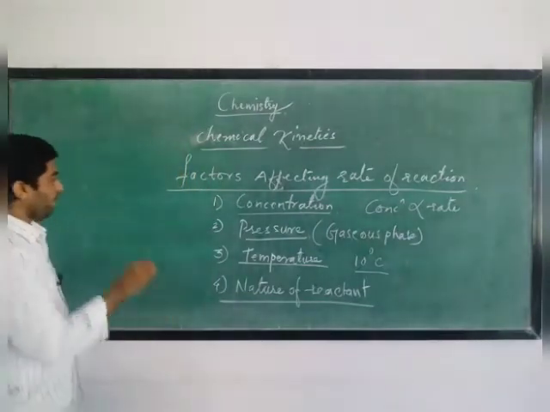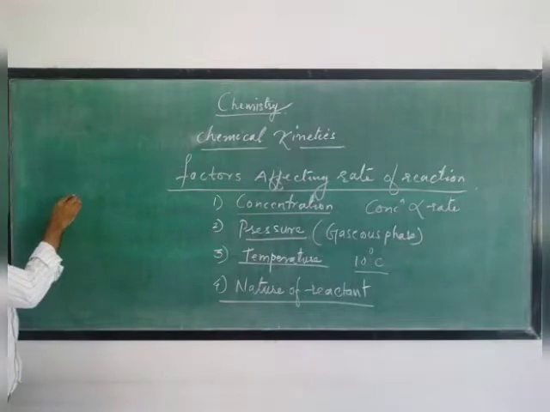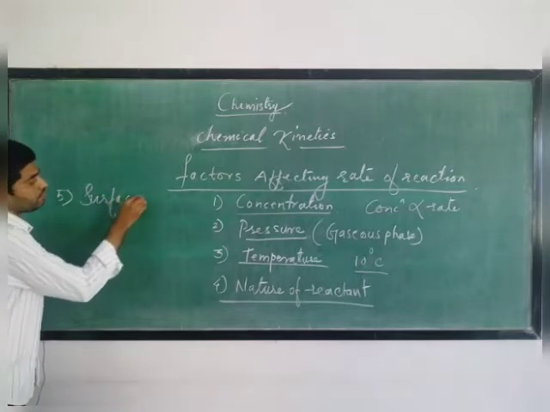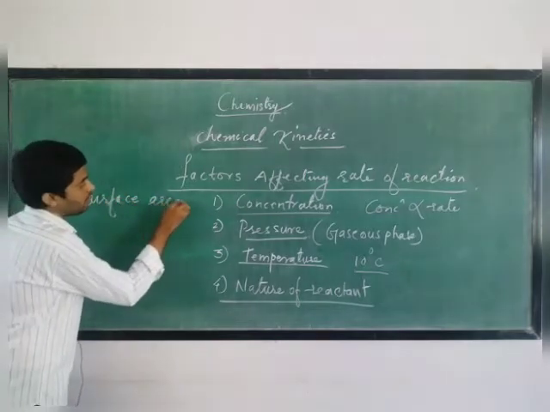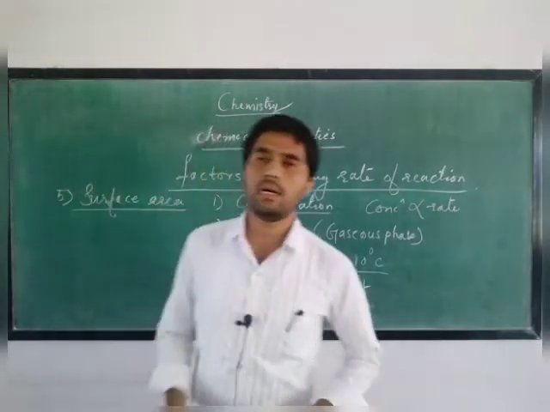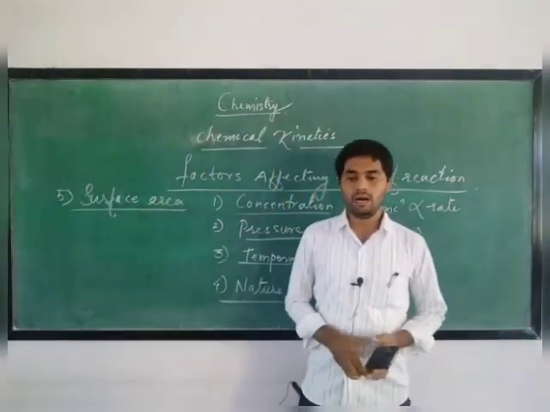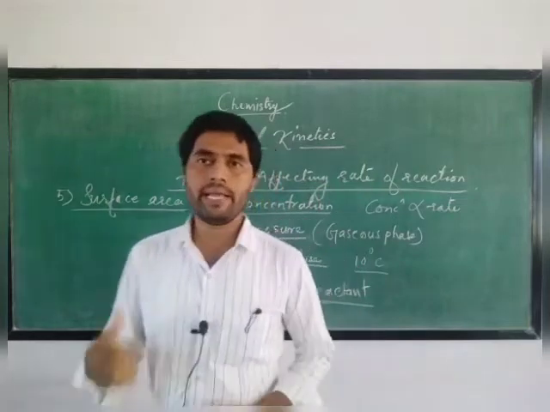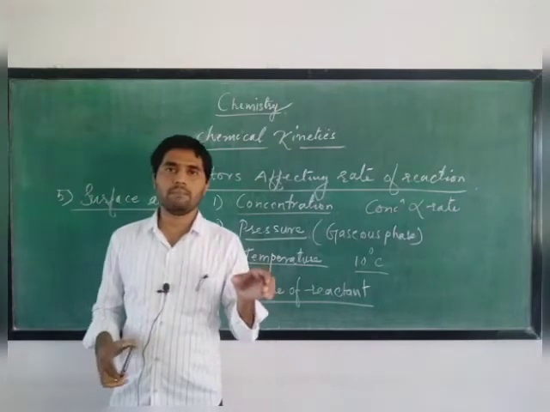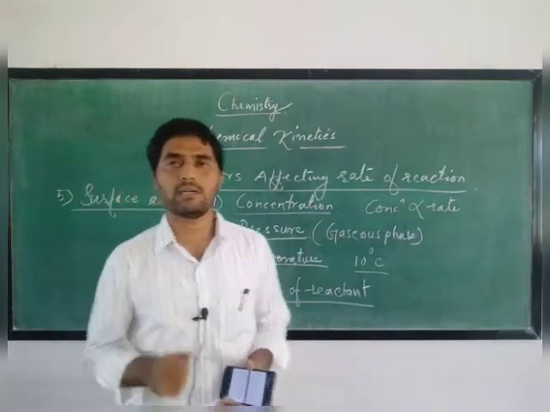Now the fifth factor is surface area. A very simple example: in our day-to-day life we are drinking tea. We have tea in a cup and tea in a saucer.